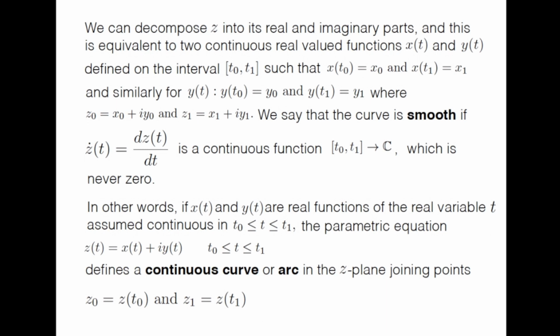Similarly, for y(t), we have y(t0) equal to y0 and y(t1) equal to y1, where, as I mentioned already, z0 is x0 plus i y0 and z1 equals x1 plus i y1.